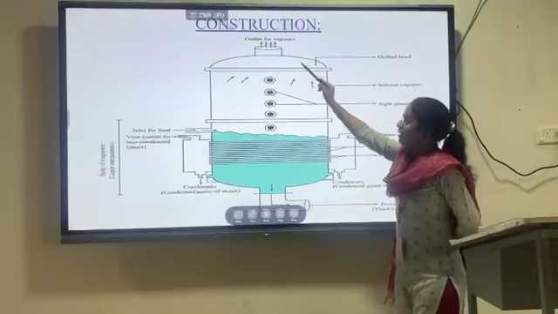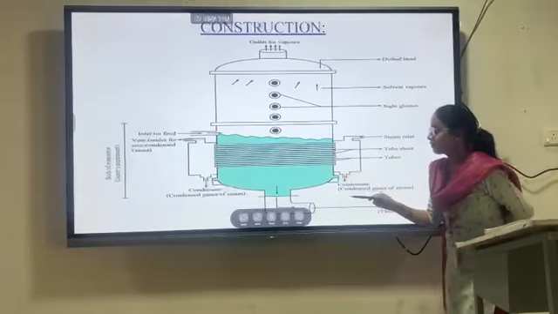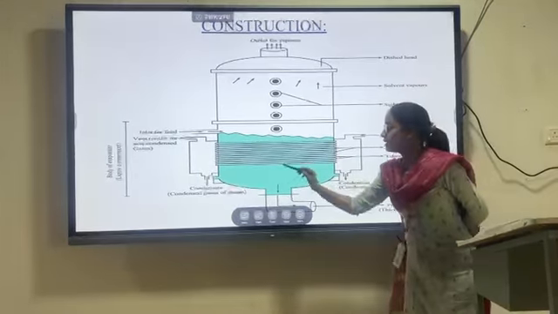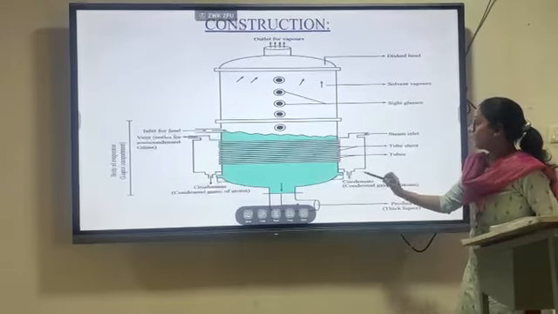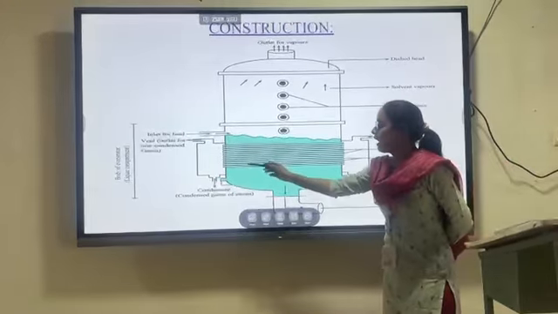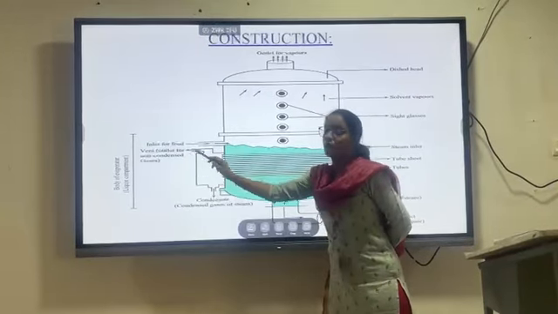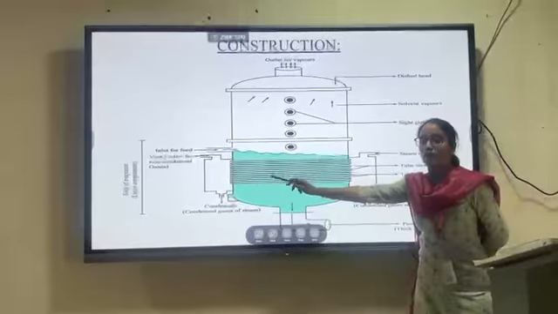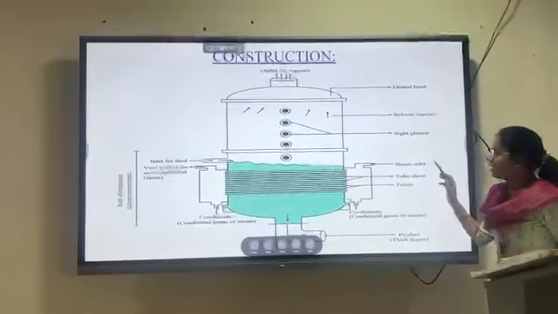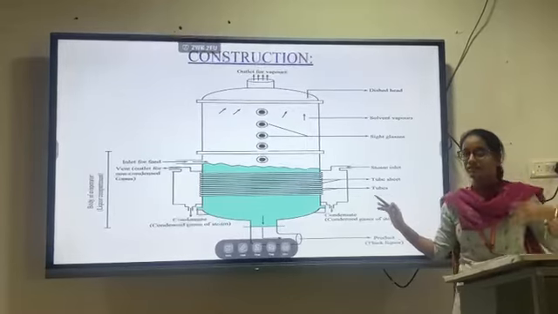At the top of the cylindrical body the outlet for the vapors will be present, and at both sides condensed gases will be eliminated. At this right side is the vent. Vent means it is the outlet for the non-condensed gases. So this is the construction of the horizontal tube evaporator.